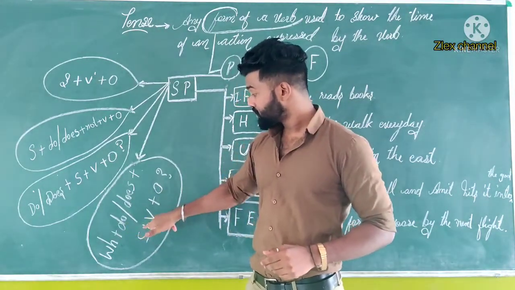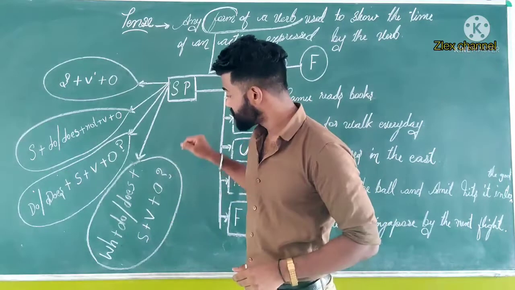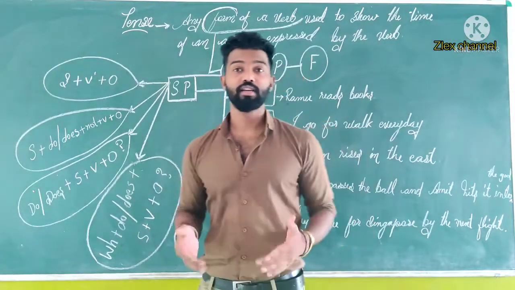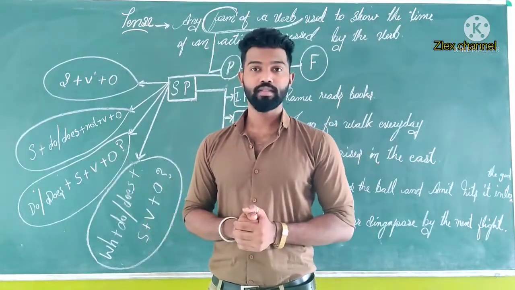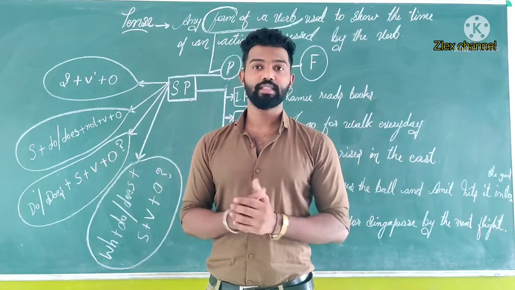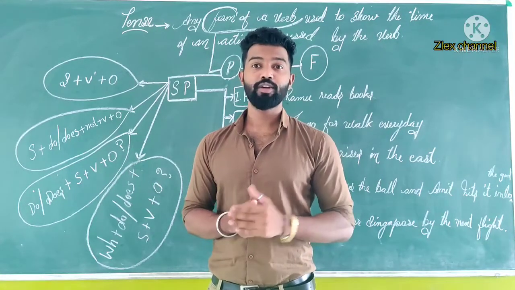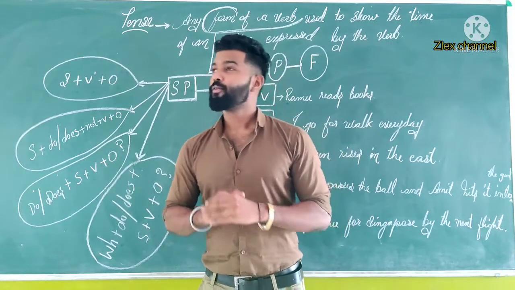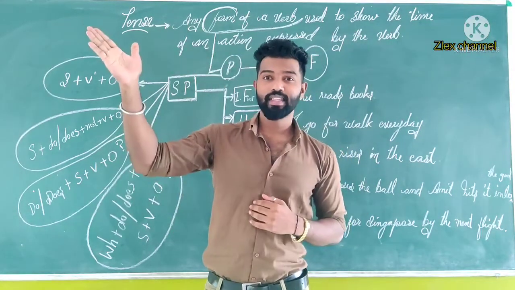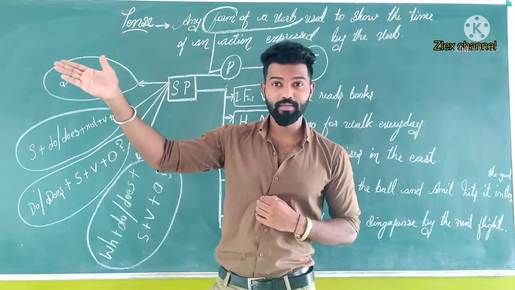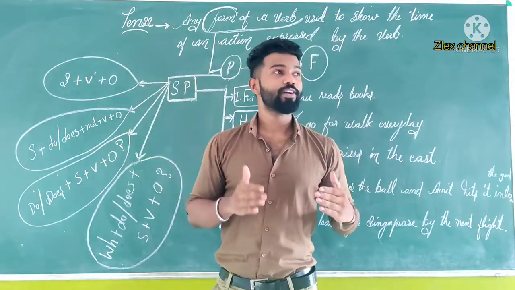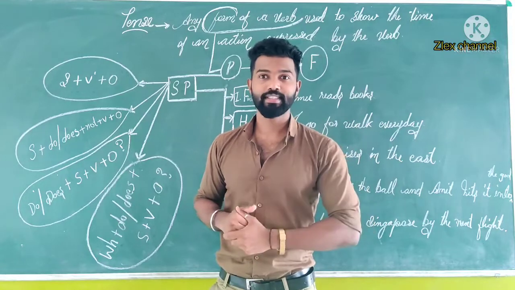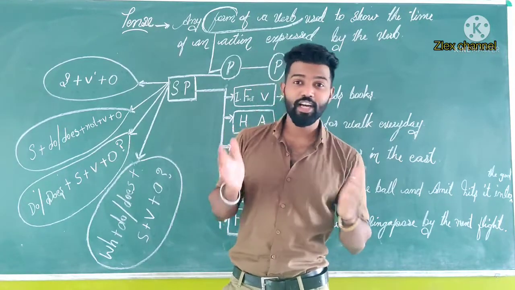When do you come here? For example, I am telling, when do you come here? Why do you come here? Where do you go? Okay. Why don't you see them? It is negative. Okay. Why don't you see them? Why do you keep quiet? Okay. These are the WH questions.